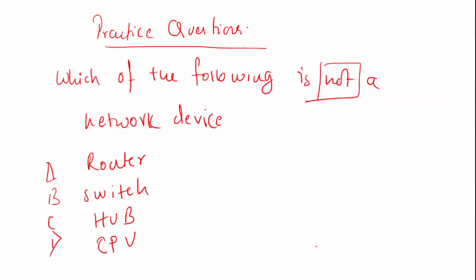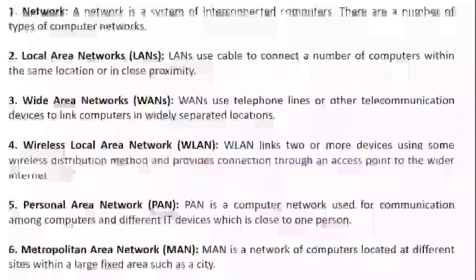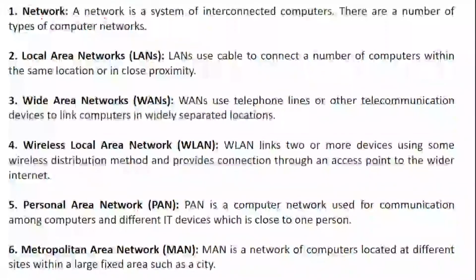Very simple question. Please just focus. If you remember, I'll go back to this: in the first part itself, network is a system of interconnected computers. There are a number of types of computer network. Now, please try to think logically: if you want to connect a network without a switch, can we do that? Is it possible to do it without the switch? Obviously not. Without a switch, we cannot connect computers.